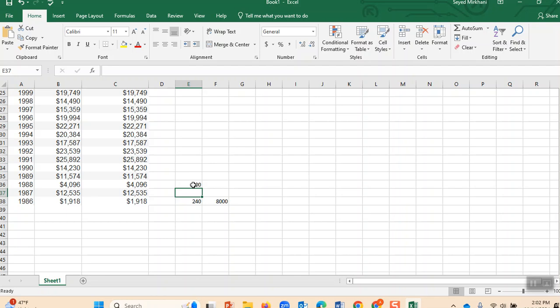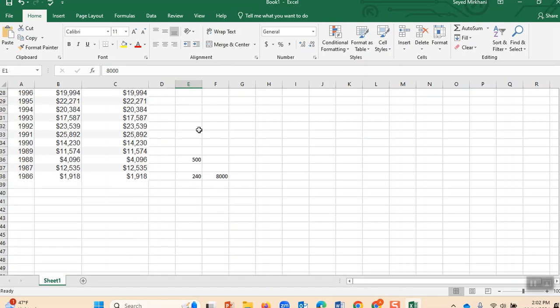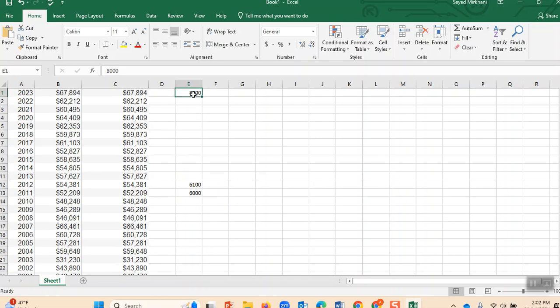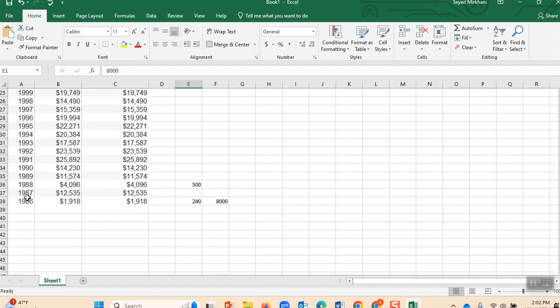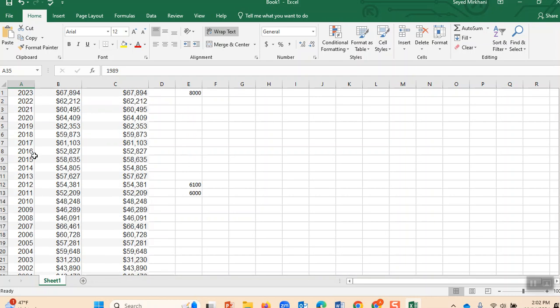I contributed, myself and my employer, to my Social Security. Do you see how little it is? If I ask you in today's money how much it is, it's only $1,500. That is less than what I am paying today. Today I am paying much more. Therefore, the government will count this one, because this one is only $1,500 of today's money, but this one is 8,000. Therefore, the government says 8,000 is more than 1,500, so it crosses out 3 of the low payments. That means it doesn't consider this as if I didn't pay this, which is okay. And then it counts these, where I have paid more Social Security.